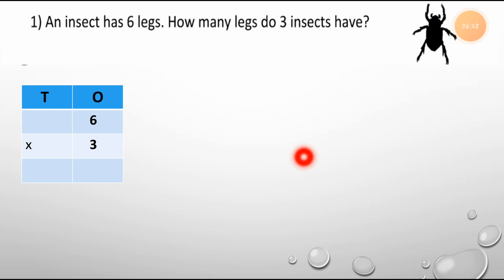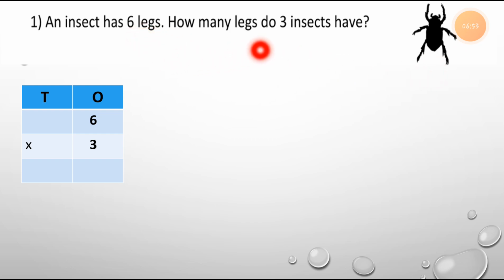Next sum for us. An insect has 6 legs. How many legs does the insect have? An insect has 6 legs. Here is the insect. Let's count the legs of this insect. 1, 2, 3, 4, 5 and 6. This is the insect and this insect has 6 legs.